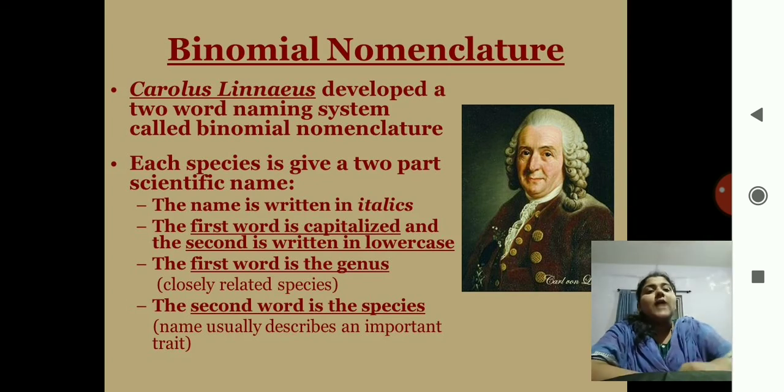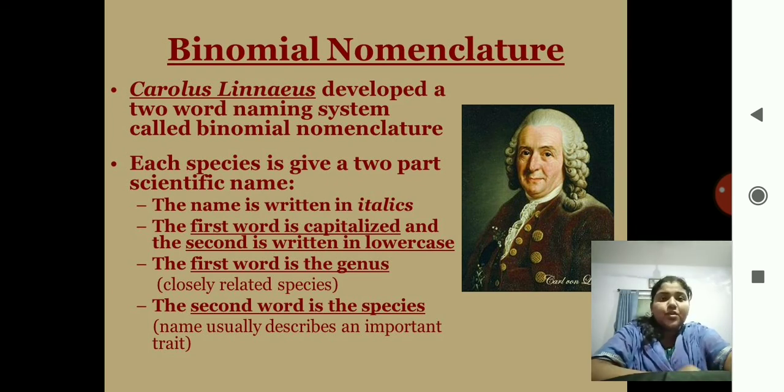Now we will turn to binomial nomenclature. We have learned all the classification of all the kingdoms, that is, kingdom Plantae is over and Animalia is over. So now we have binomial nomenclature. Who developed this? Carolus Linnaeus developed a two-word naming system called binomial nomenclature. Each species is given two parts in its scientific name.